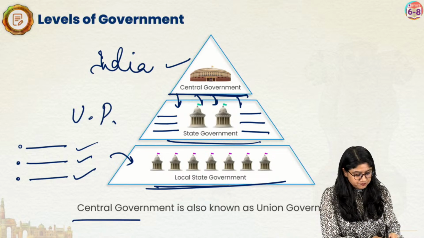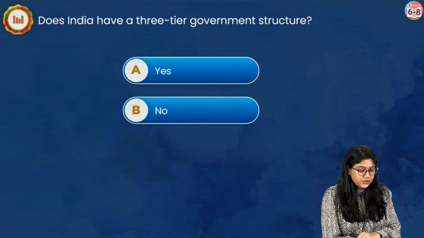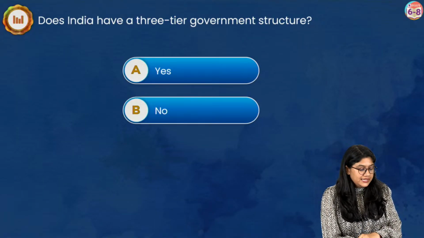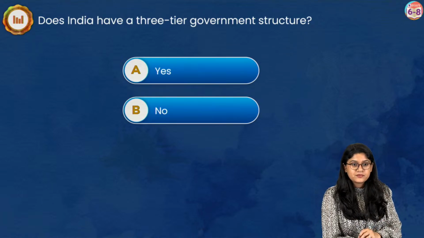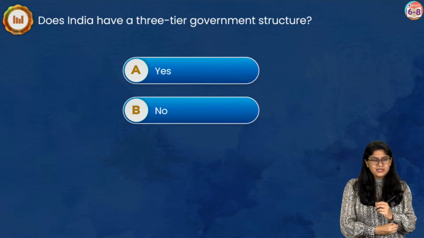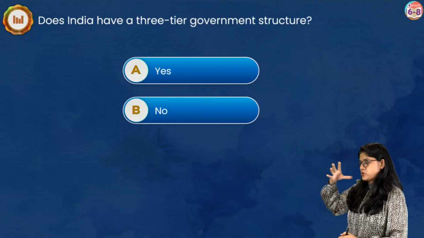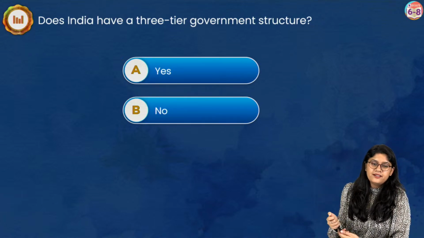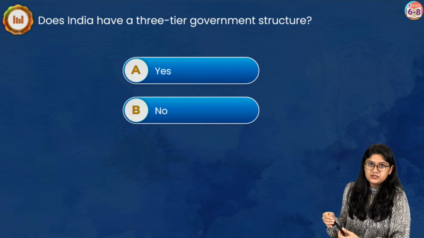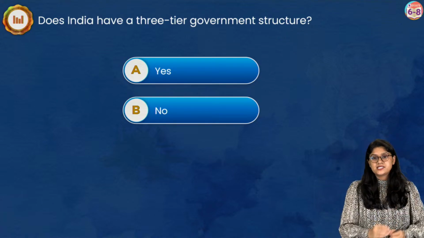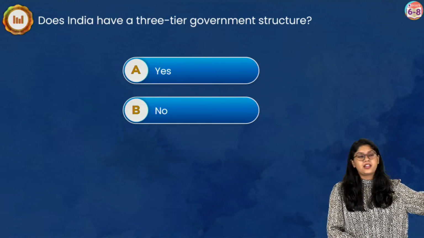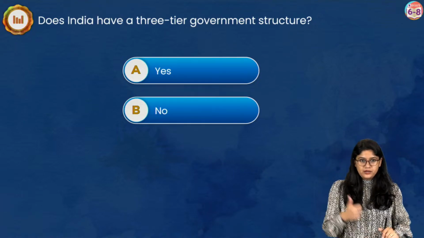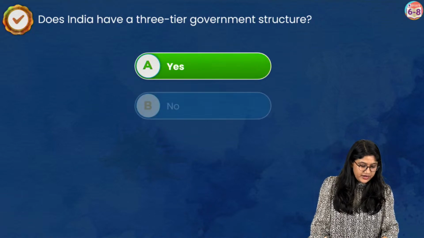Very good. Chaliye. Now let me ask you a question, everyone. Does India have a 3-tier government system or structure? The local government is a government that takes control of a city or a small place. In that also we have areas. We have a ward member from one particular area who takes care of that area. Chaliye, yes is the correct answer.